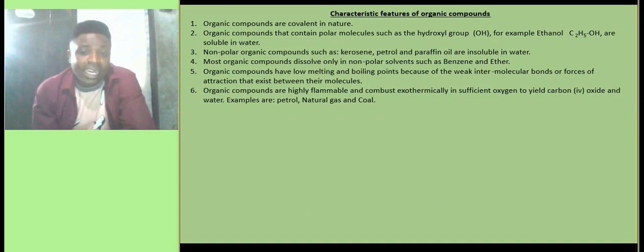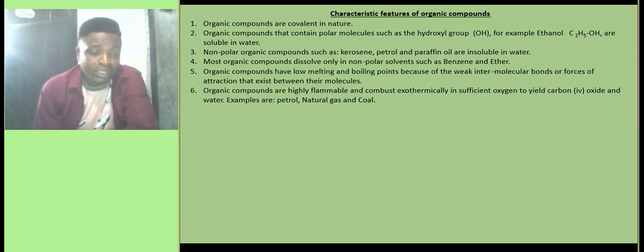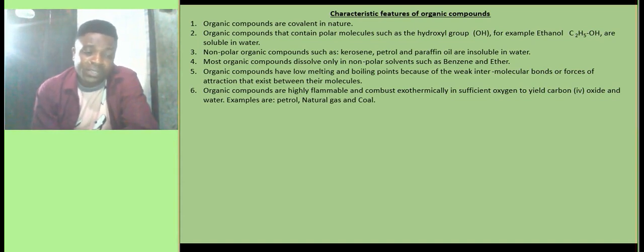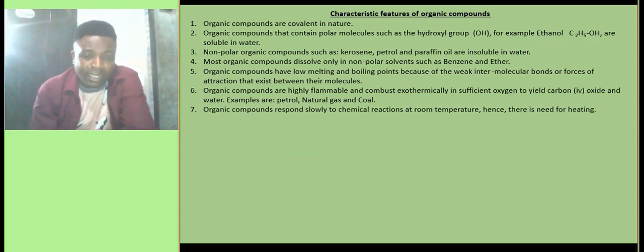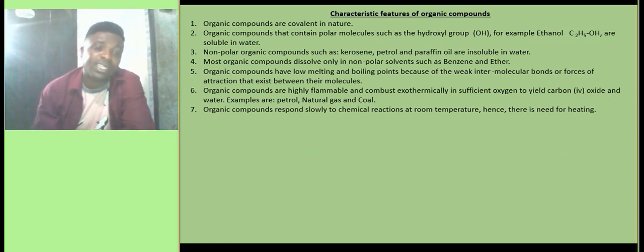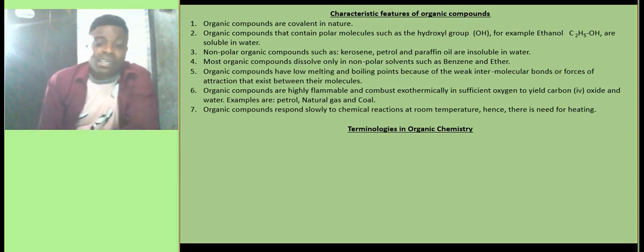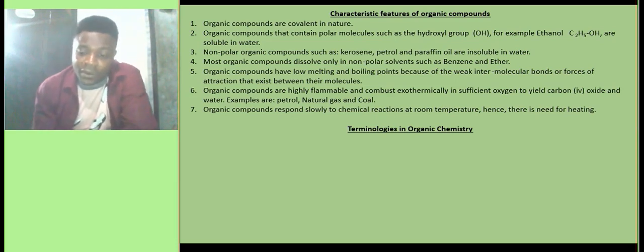Organic compounds, they are highly flammable and they combust exothermically in sufficient oxygen. Once they do that, they will produce carbon dioxide and water. Examples are petrol, natural gas, and coal. Now, when hydrocarbon burn in sufficient oxygen, the resultant product is normally carbon dioxide and water. You shouldn't forget that. Then another characteristic is organic compounds, they respond slowly to chemical reactions at room temperature, hence there is need for heating. And that will take us to the terminologies in organic chemistry.